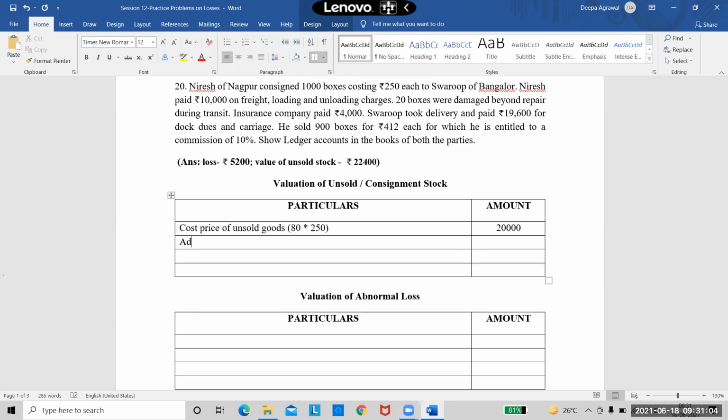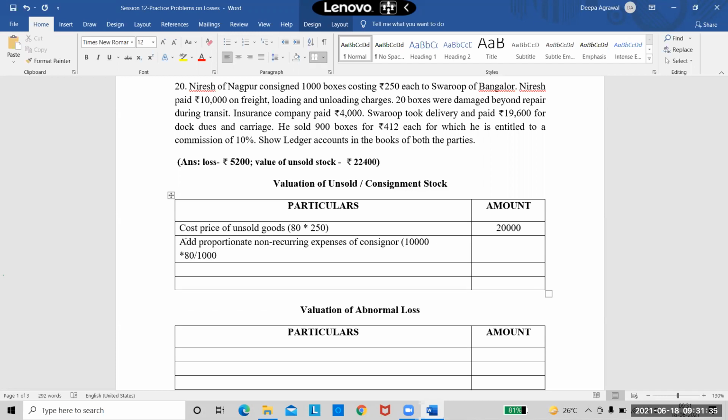Now I need to add proportionate non-recurring expenses of consignor. And how will I take it? Consignor's total expenses are 10,000. Out of 10,000, I have to find out only the proportionate part. And that proportionate part is 80 units divided by 1,000. Am I doing it correctly?